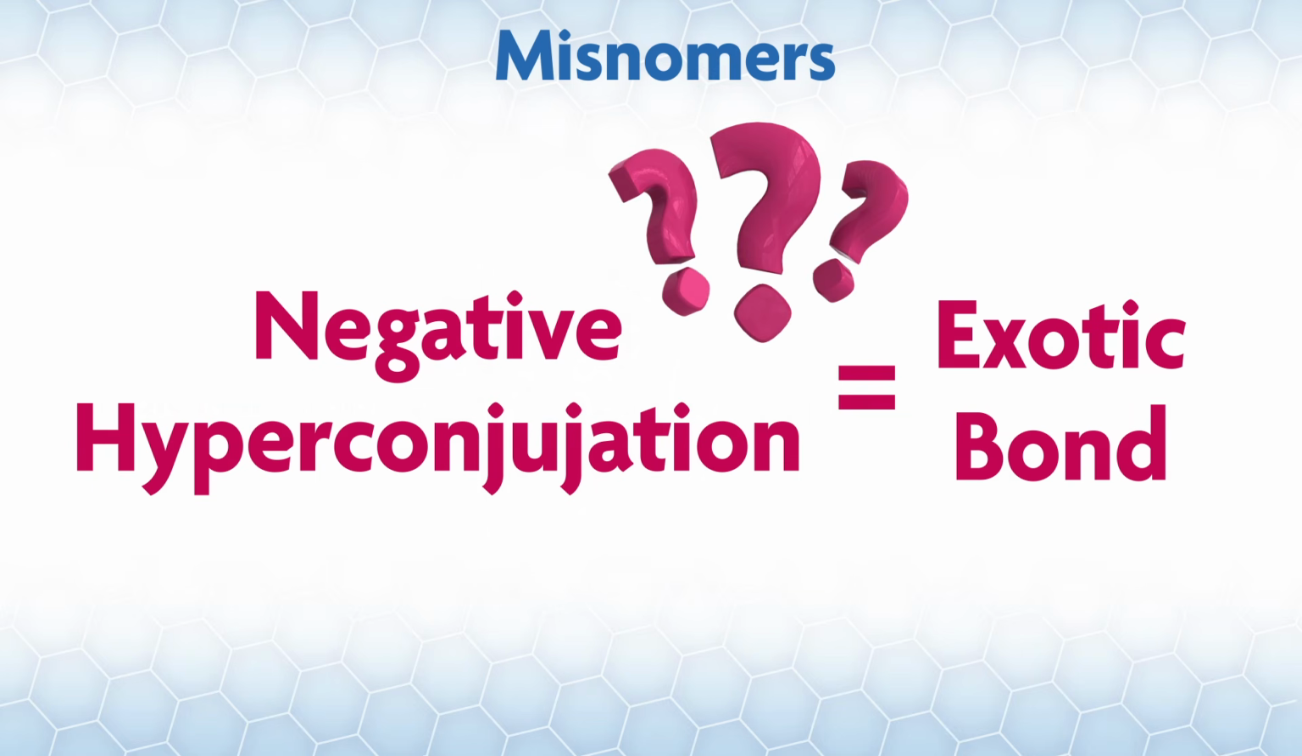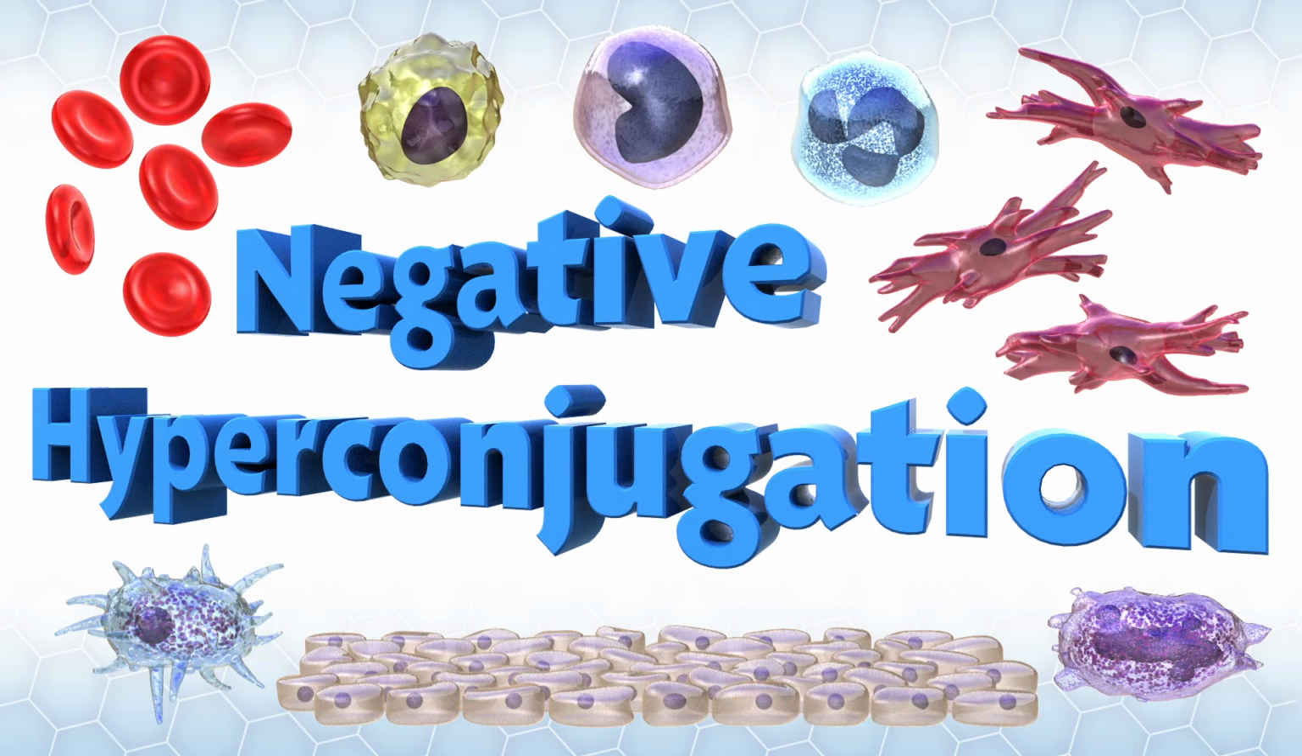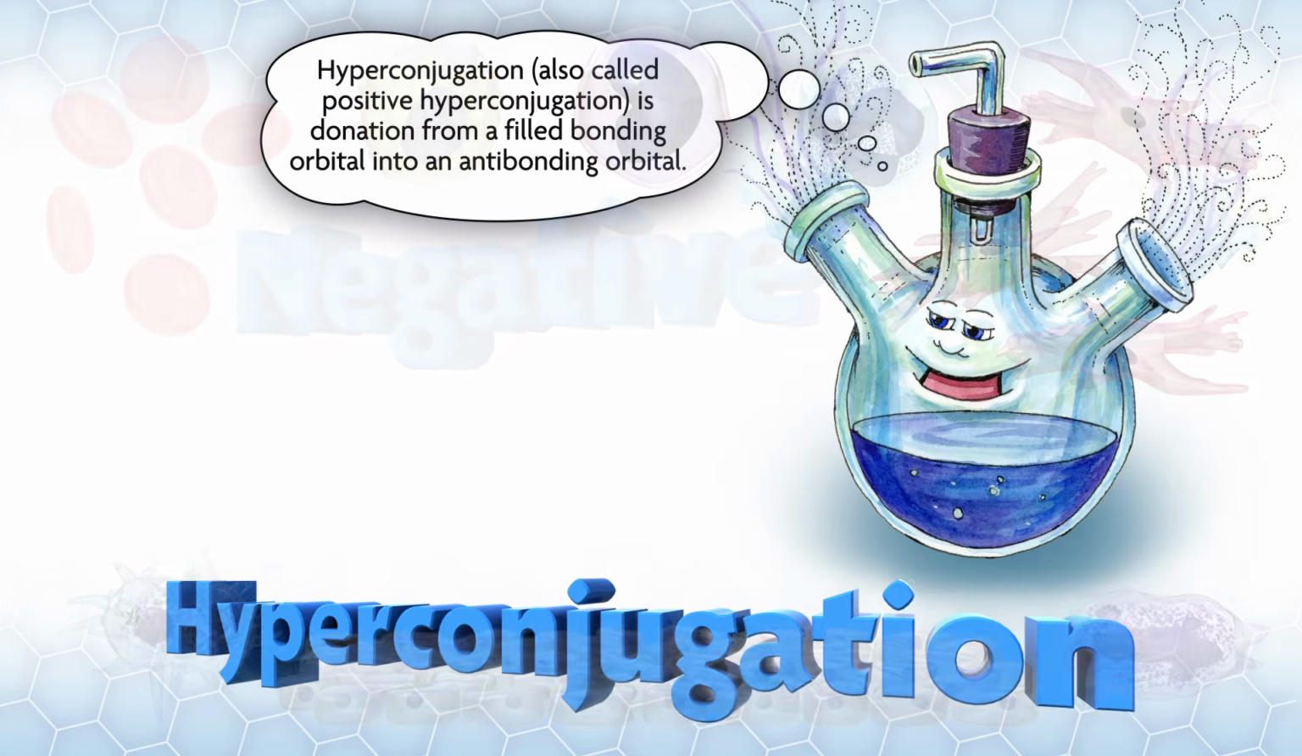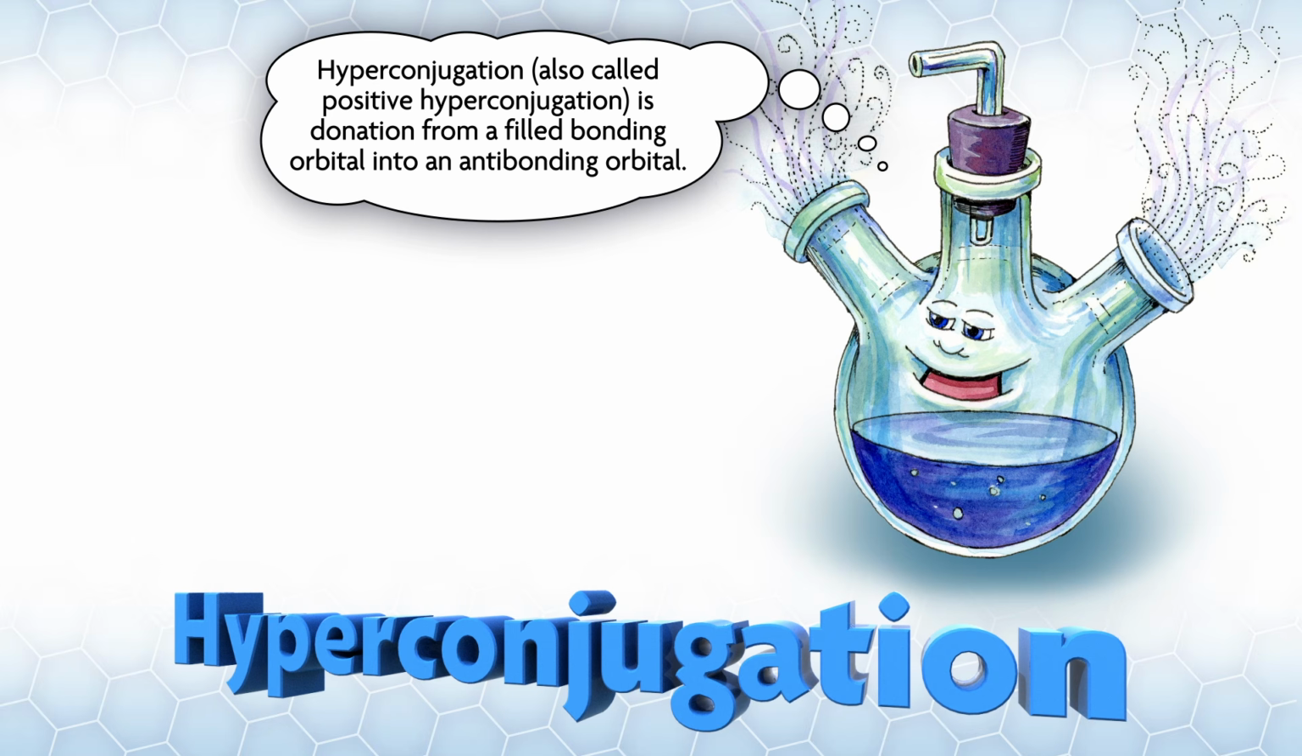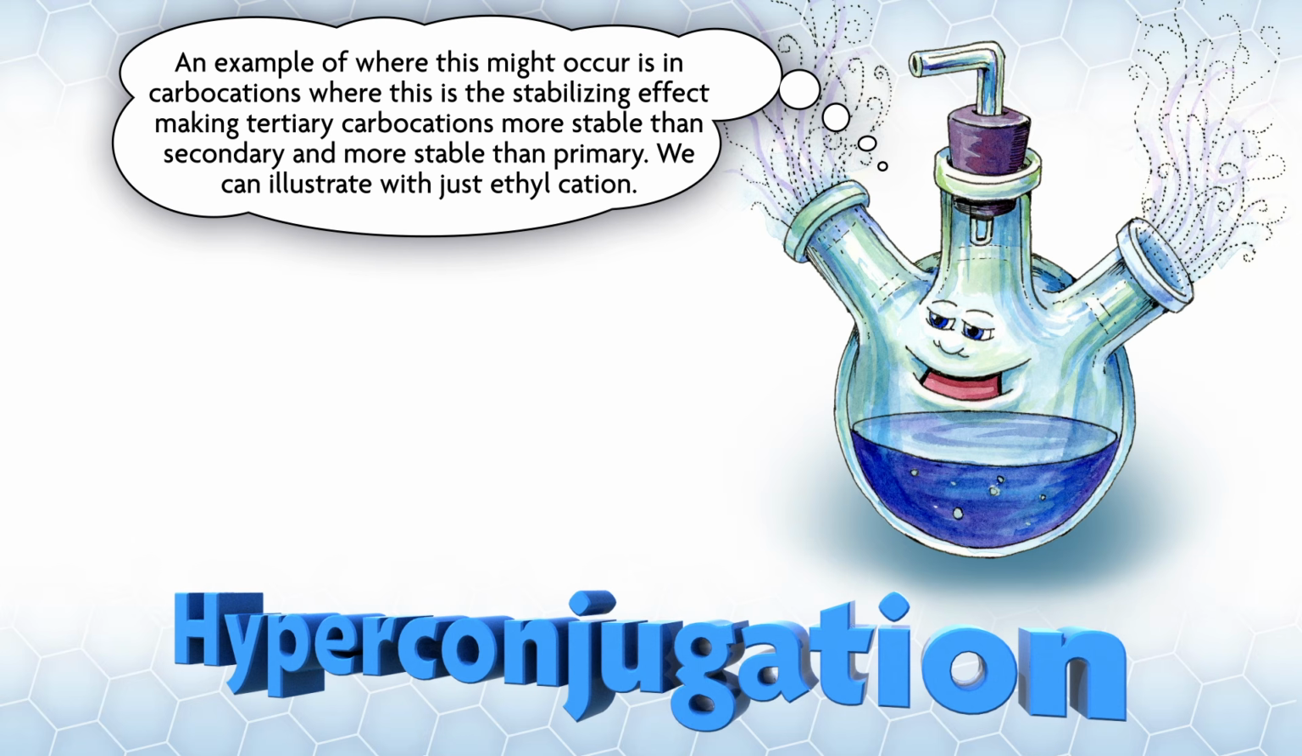So what is this exotic bond that is everywhere, including in every cell in your body? Before I define negative hyperconjugation, perhaps it's worth defining just hyperconjugation. Hyperconjugation, also called positive hyperconjugation, is donation from a filled bonding orbital into an antibonding orbital. An example of where this might occur is in carbocations, where this is the stabilizing effect, making tertiary carbocations more stable than secondary and more stable than primary.